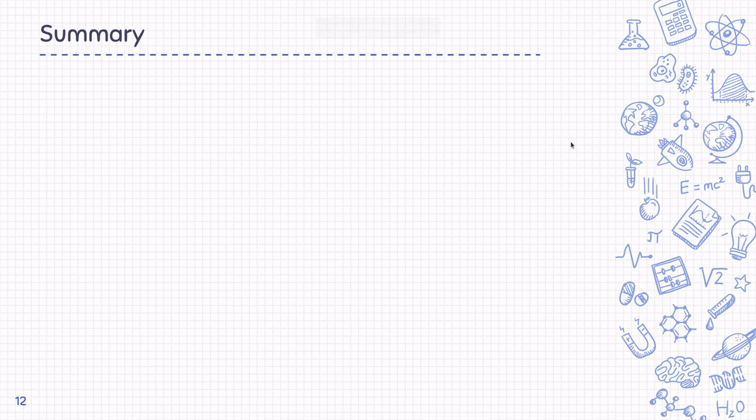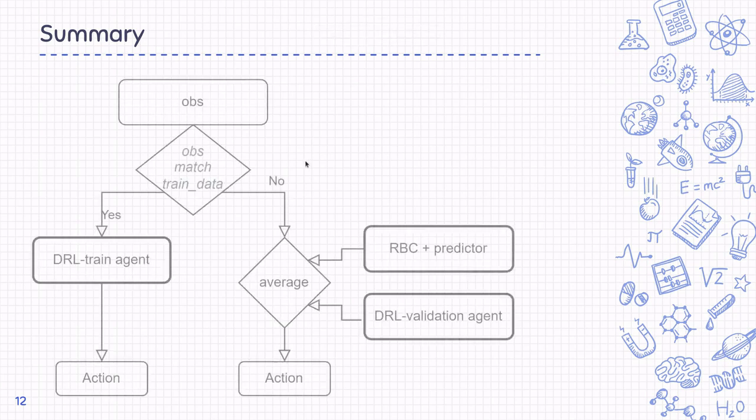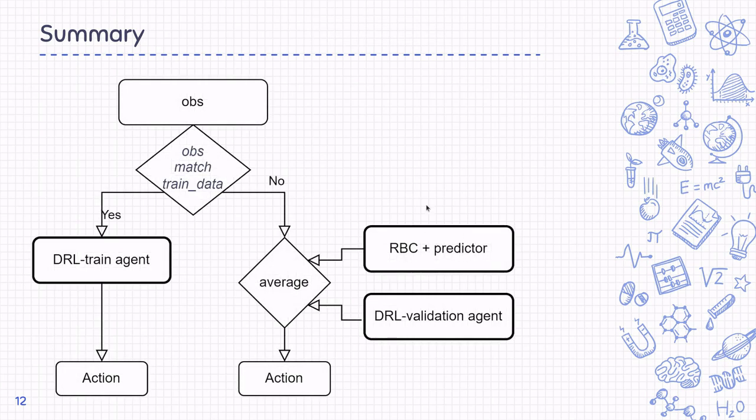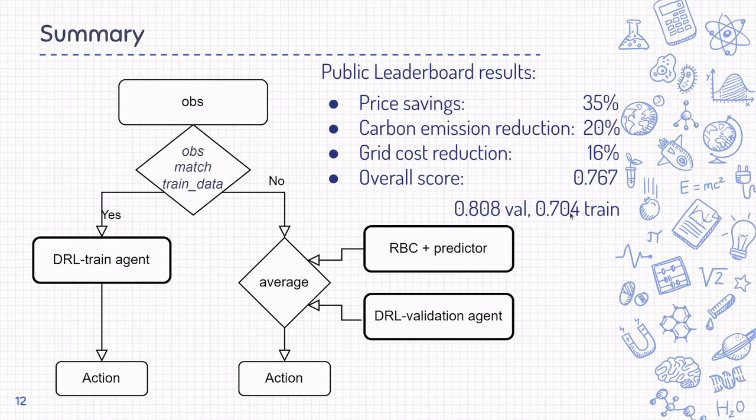To sum up, we described our algorithm that combined role-based controller with DivMARL agent. Our methodology allowed us to achieve 30% reduction in overall costs for training dataset and almost 20% reduction for the validation dataset.